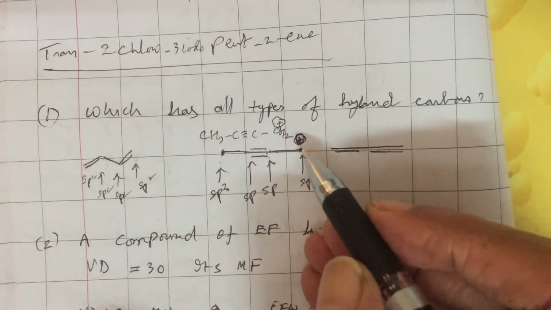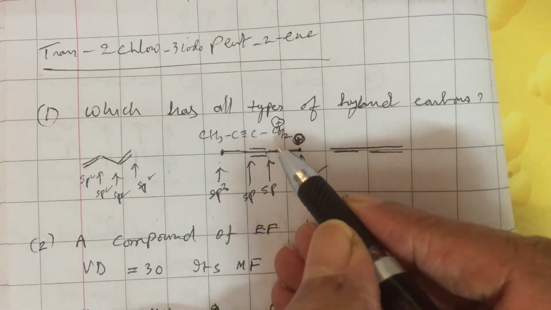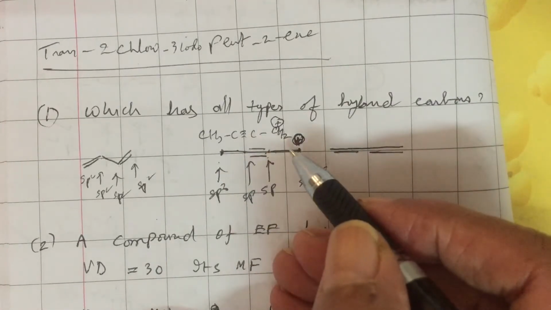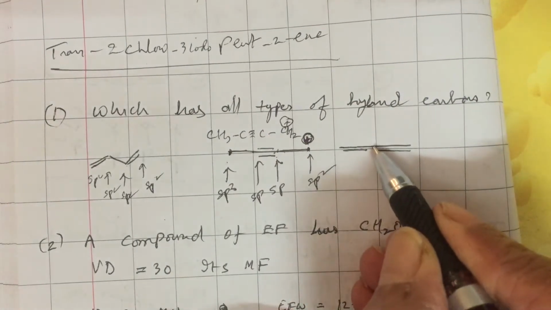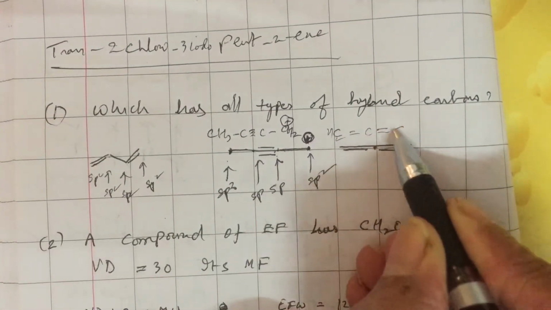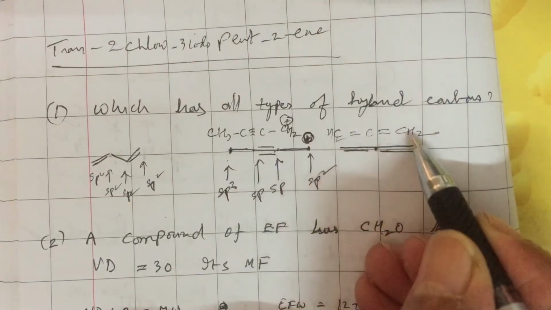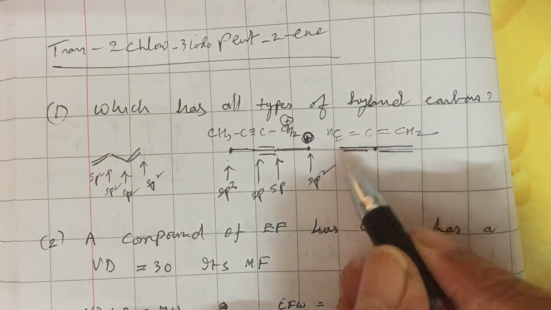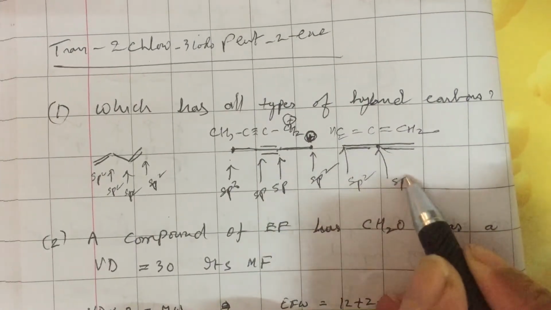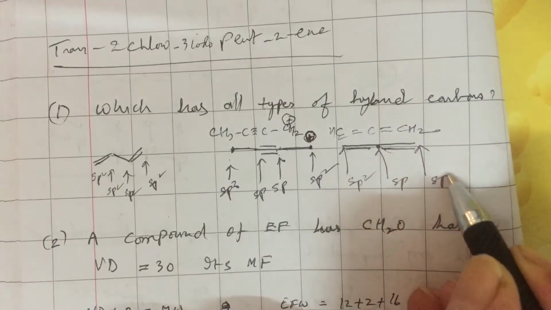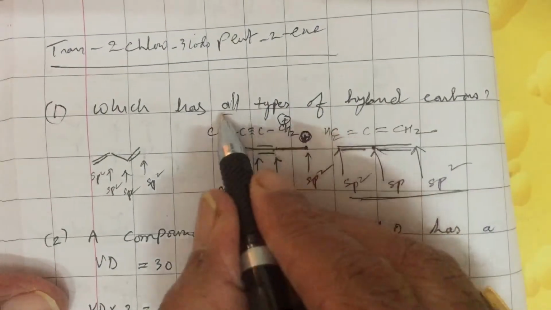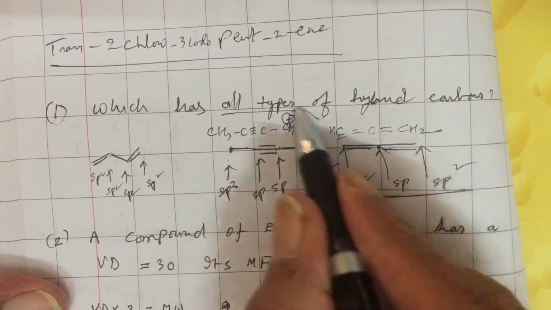It is a carbocation, but-2-ine carbocation. If you are looking at this compound, it has CH2 double bond C double bond CH2, an allene. Its IUPAC name is prop-1,2-diene. This carbon is sp2 hybridized. This carbon is sp hybridized. And the first carbon is sp2. It has only two types of hybridized carbons. The question asks for all types of hybridized carbons, and they are there only in